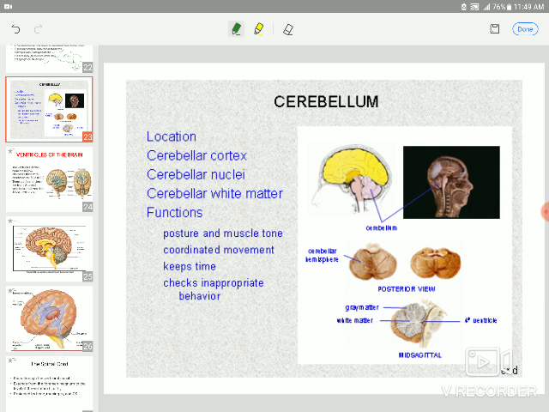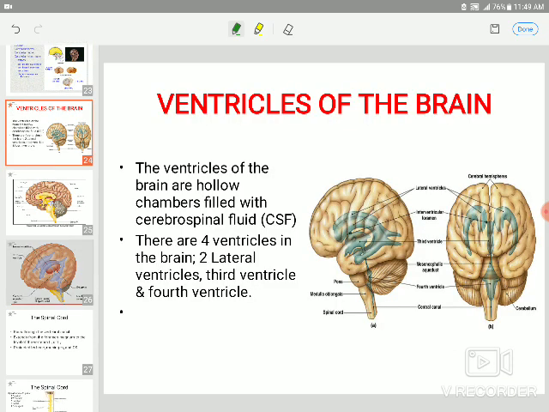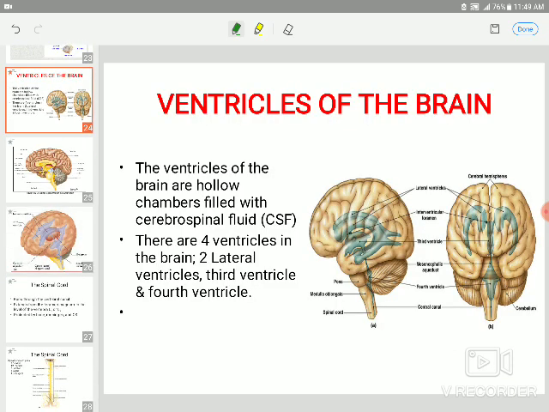For now, you just need to know that we have the cerebellum in the posterior cranial fossa, at the posterior of the hindbrain, which is here. So we have the ventricles. We have 4 ventricles: 2 lateral ventricles, 1 third ventricle, and the 4th ventricle. They are all connected to each other. They have choroid plexus and CSF. The cerebral aqueduct is the connection between the third ventricle and the 4th ventricle.